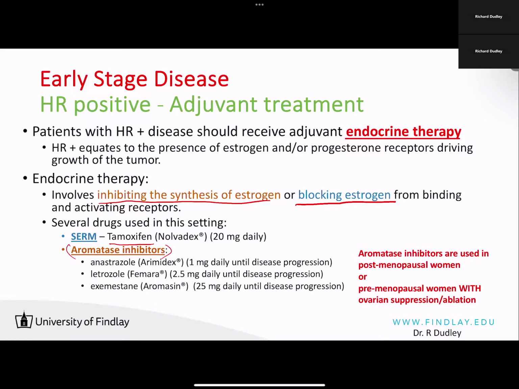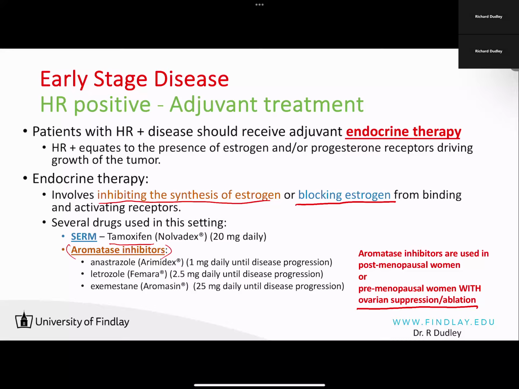Now, if you want to use an aromatase inhibitor in a premenopausal patient with intact ovaries, which you can do, and it's been studied and shown to be effective, however, if you're going to do that, we have to also inhibit ovarian synthesis, and we do that by ablating the ovaries or giving ovarian suppression.